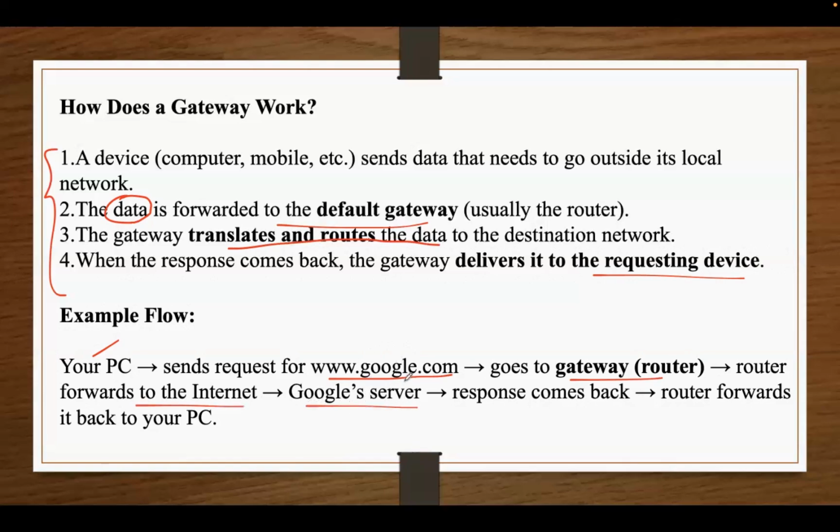And whenever the Google server sends the response back, that response will again be received by the router only. So you can see whenever the response comes back, the gateway will receive that response and deliver it to the requesting device. Here the response from the Google server will be received by the router and then it will forward that back to your PC.